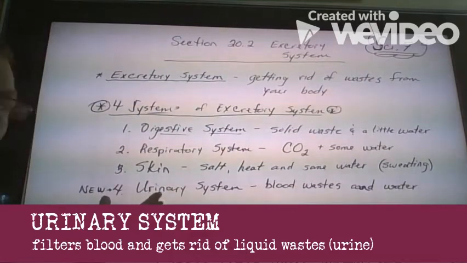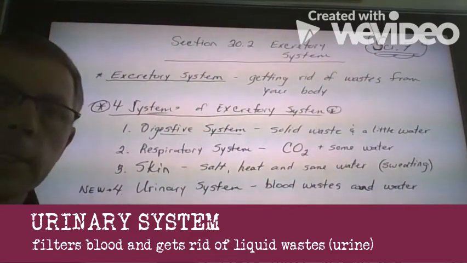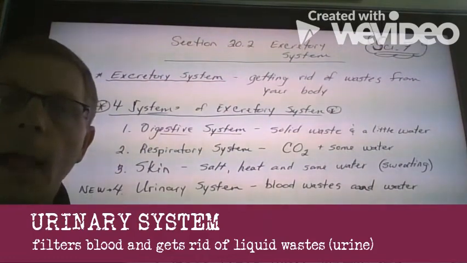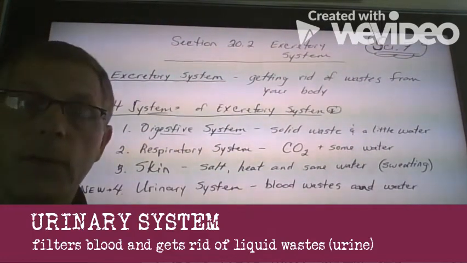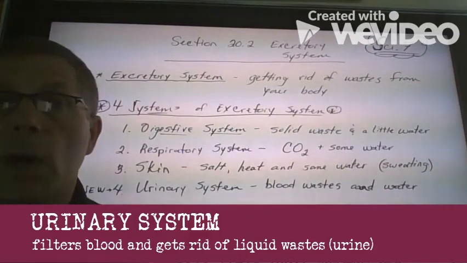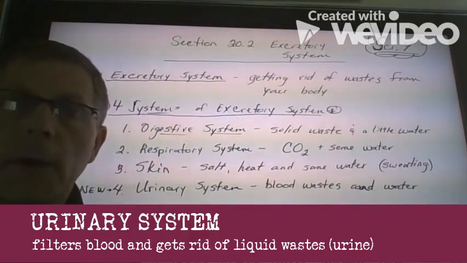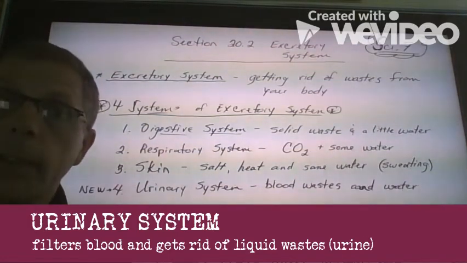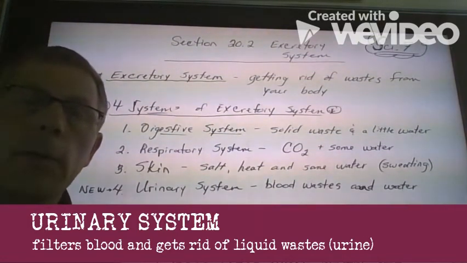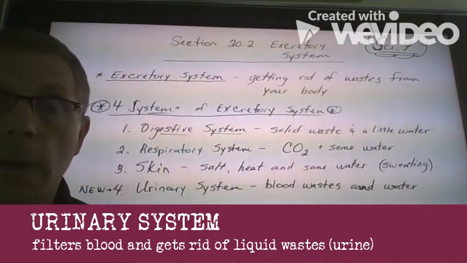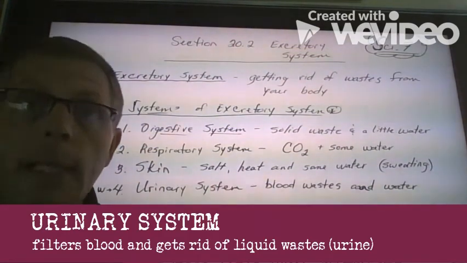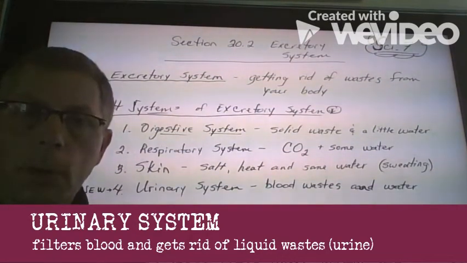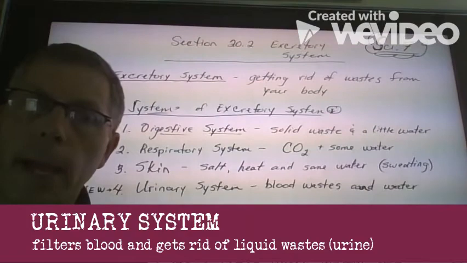And finally, the new one is number 4, our urinary system. Our urinary system is a system with our kidneys that filters our blood, filtering waste, specifically wastewater and a little bit of salt, out of our bloodstream. That waste gets turned into urine. The urine travels down and is stored in our bladder, and when we have to go to the bathroom, pee, the scientific name is to urinate. We release our bladder and we go to the bathroom.